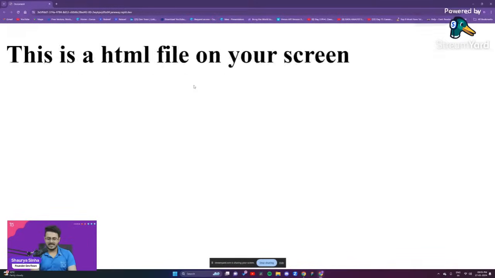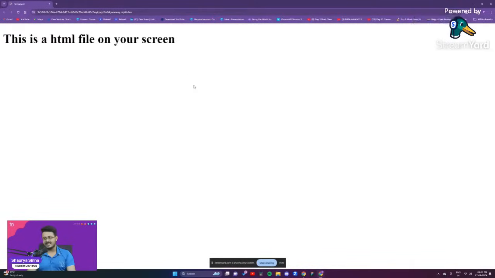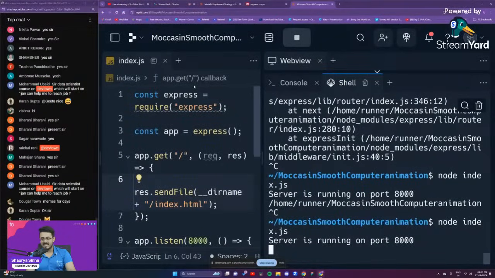Okay, so as you're able to see, we are getting this as an HTML file on your screen. So right now you're not sending hello world. You're sending the entire HTML file. You're sending the entire files back to the user itself. Are you guys able to see this? Please do let me know. This is your entire HTML file that is being loaded up on the user's end. We're actually sending, so he sent us a GET request, we sent him back the HTML files right over here. Are you guys able to understand this, guys? Please let me know.